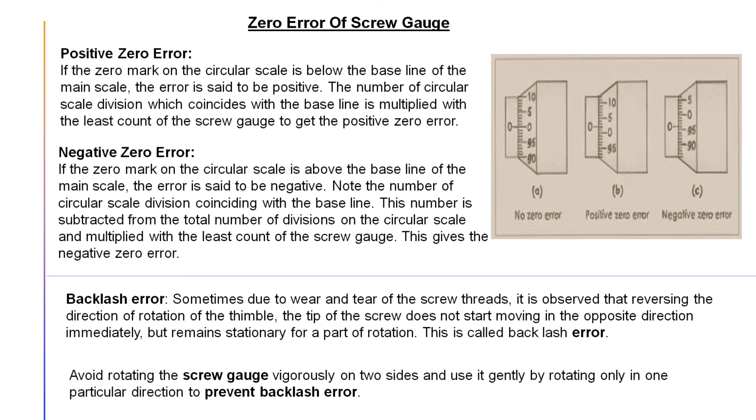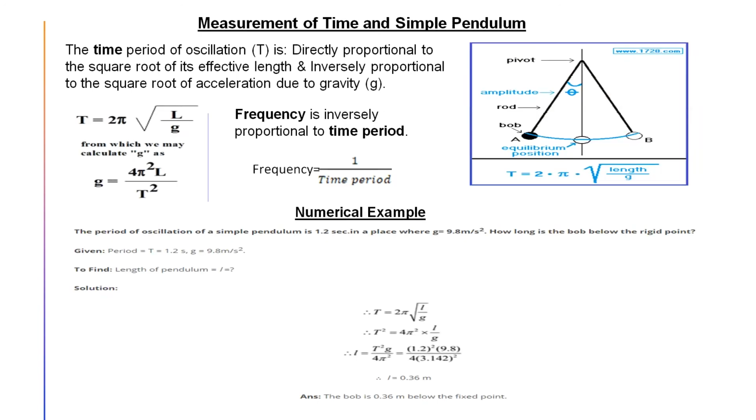Coming to the last part of this chapter, that is measurement of time by a simple pendulum. Simple pendulum, you all know, is when a mass is hung by a massless string and it is moving continuously. The diagram is given, and though it is written here as a rod, generally instead of a rod we take a thread. Here a very thin rod is taken, but we mainly use thread. So if you leave it here, it will just oscillate in this position. By that we can measure the time period.